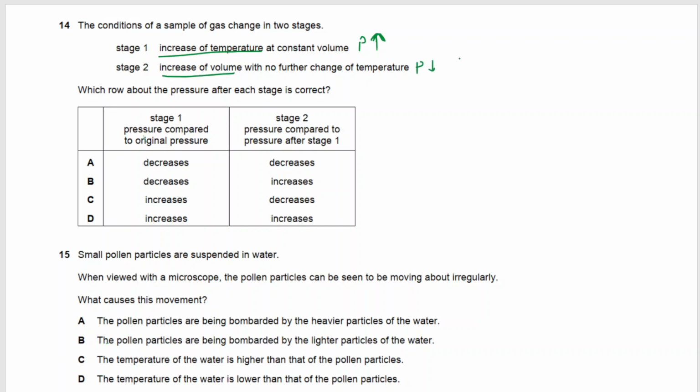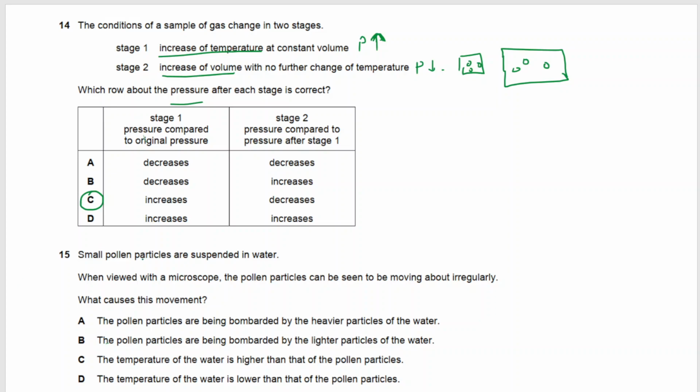Earlier the gas was in this small container, and now the same three particles are here, so they have more space to move around, so the pressure decreases. So the pressure in the first case will increase, in the second case it will decrease. So the correct option is C.